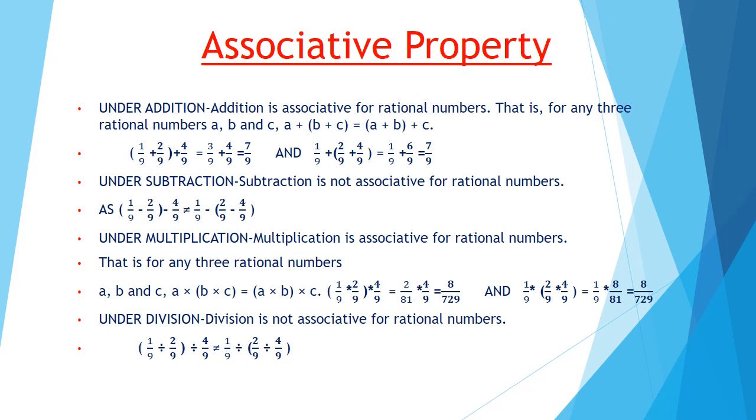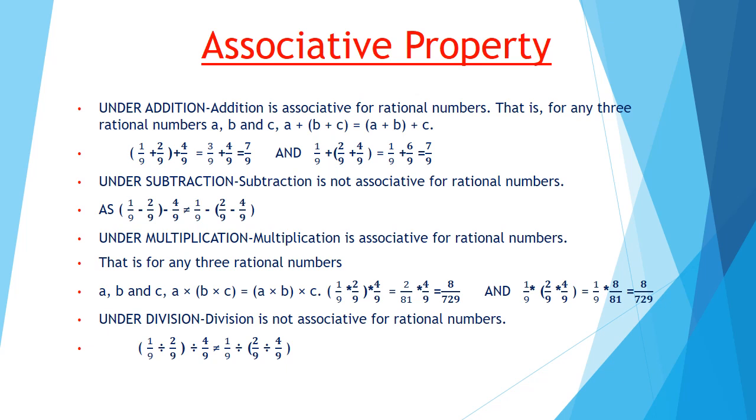Let us move to rational numbers. Under addition, let us consider 3 rational numbers: 1/9, 2/9 and 4/9. If you add 1/9 and 2/9, you will get 3/9, and on adding 4/9 to it, you will get 7/9. But if you add 2/9 and 4/9 first, you will get 6/9, and on adding 1/9 to it, you will get 7/9.